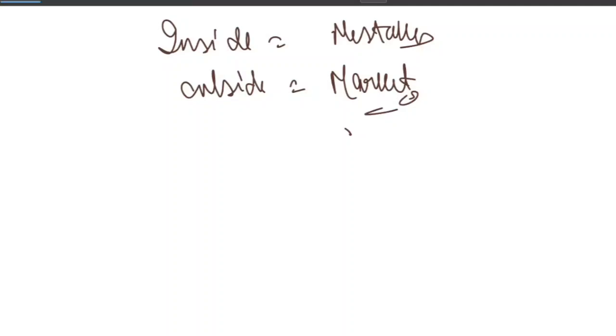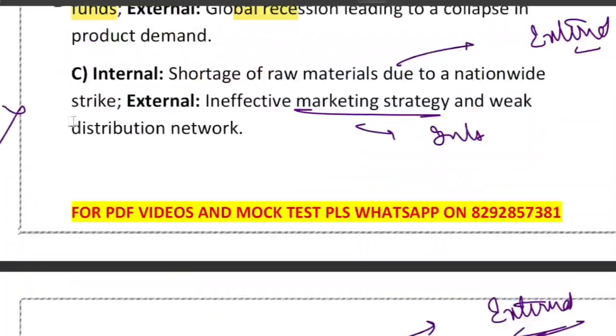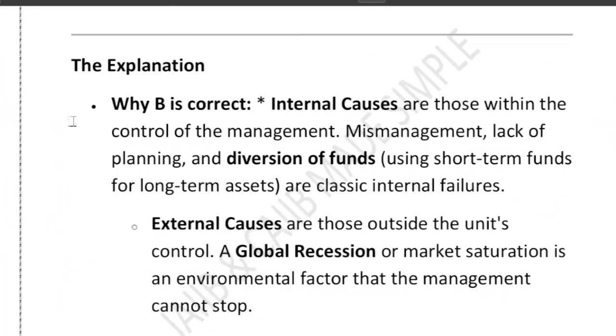Right, that's the point. Internal causes are under management control, like poor planning, diversion of fund, overstaffing, technical operational problems, weak marketing, bad project appraisal. And external causes, I told you, are beyond company control. Please remember it, a very, very important aspect. Now let's see the next question that we have.